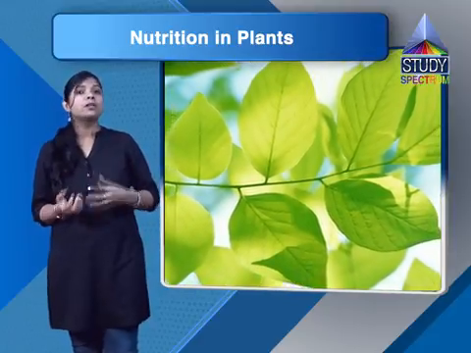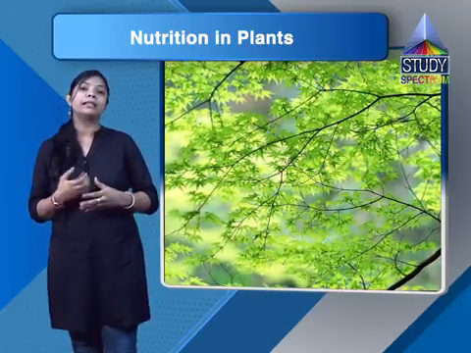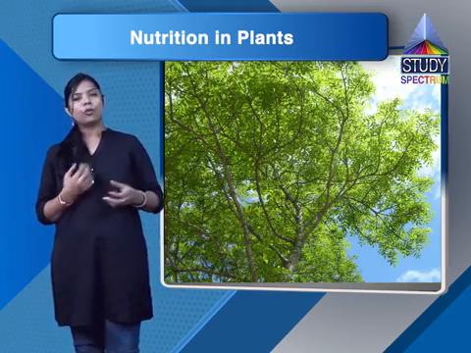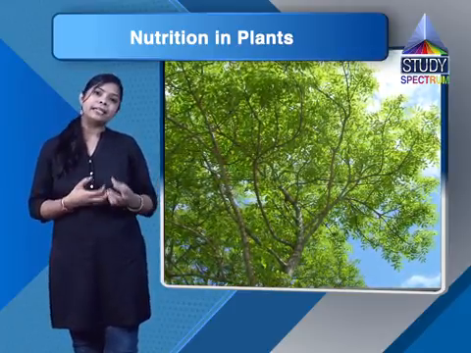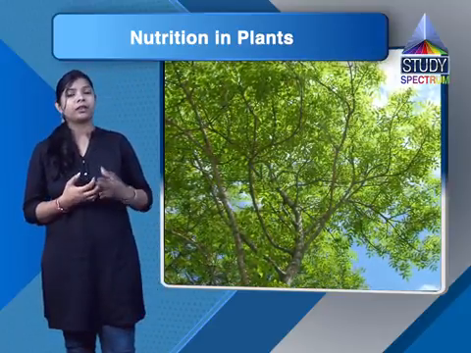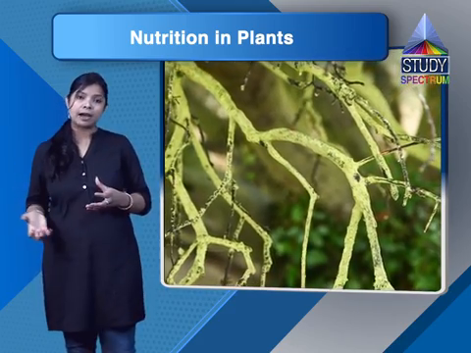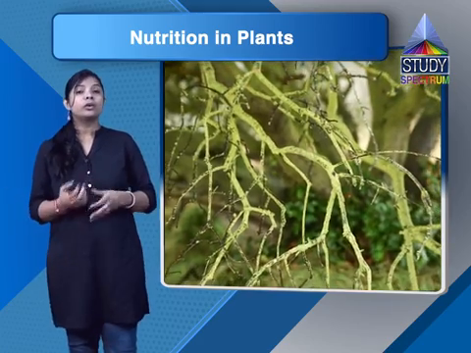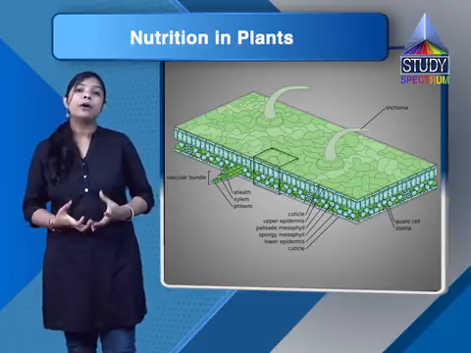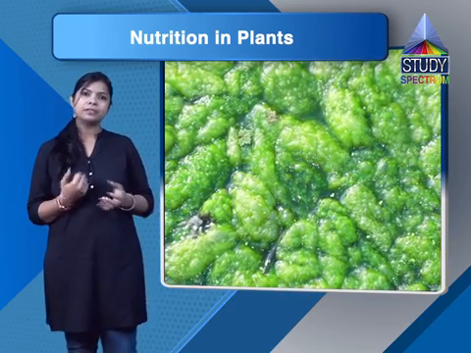Other than this, in the autotrophic mode of nutrition, we have seen that plants make their own food from raw materials like carbon dioxide and water, and the chlorophyll present in the leaves traps the solar energy and changes it into chemical energy. They synthesize the food in the form of carbohydrate that gets converted into starch, and release oxygen. So it is the process of photosynthesis. Why do we call it photosynthesis? Because plants trap the solar energy. That's why this process is called photosynthesis.